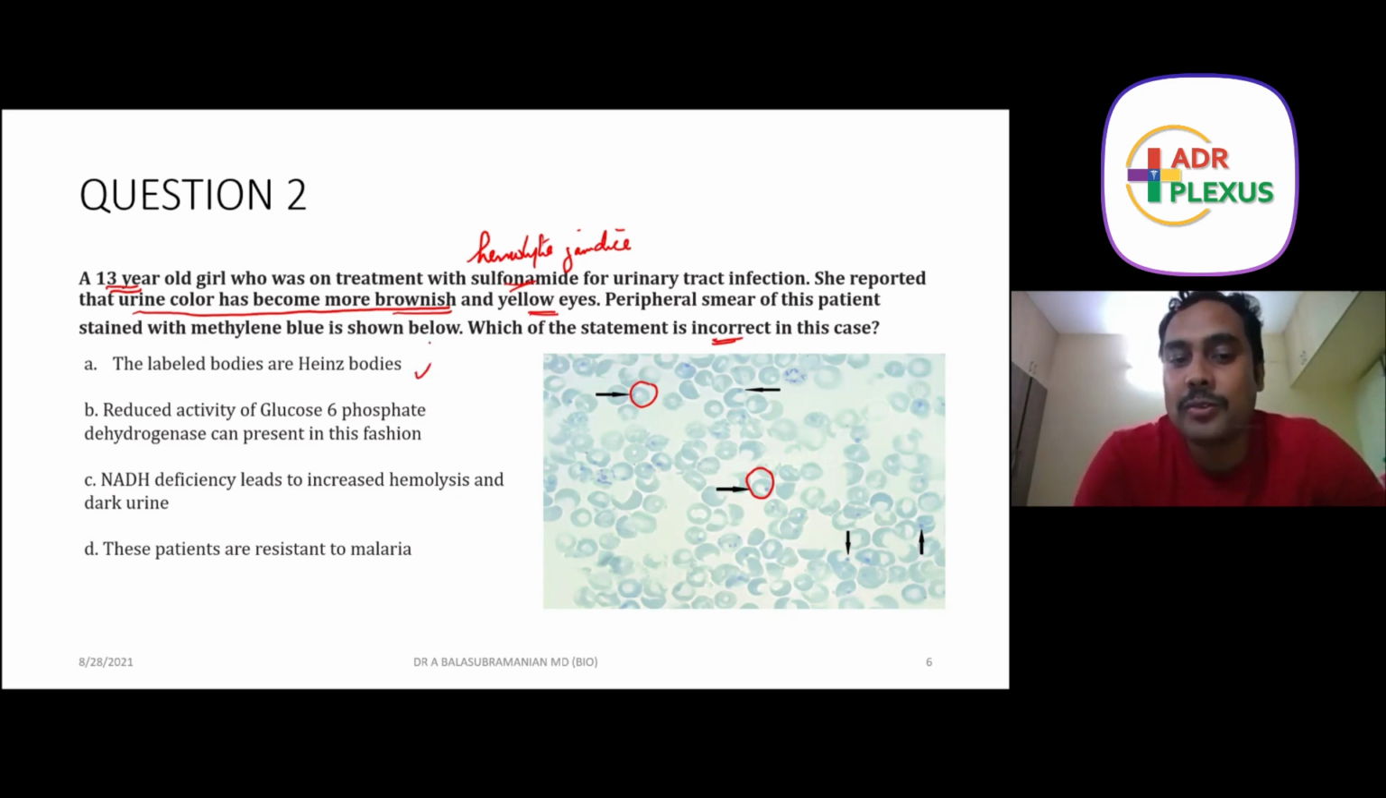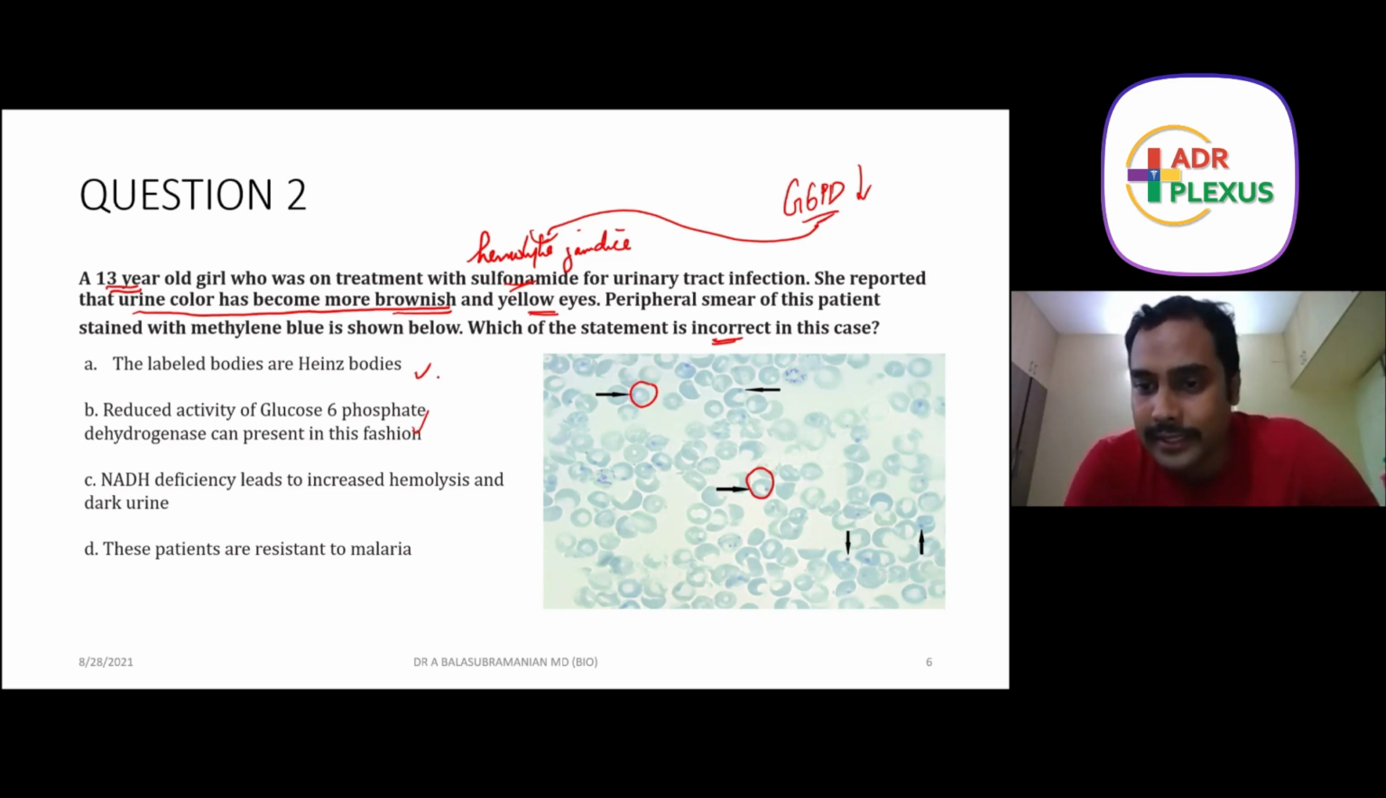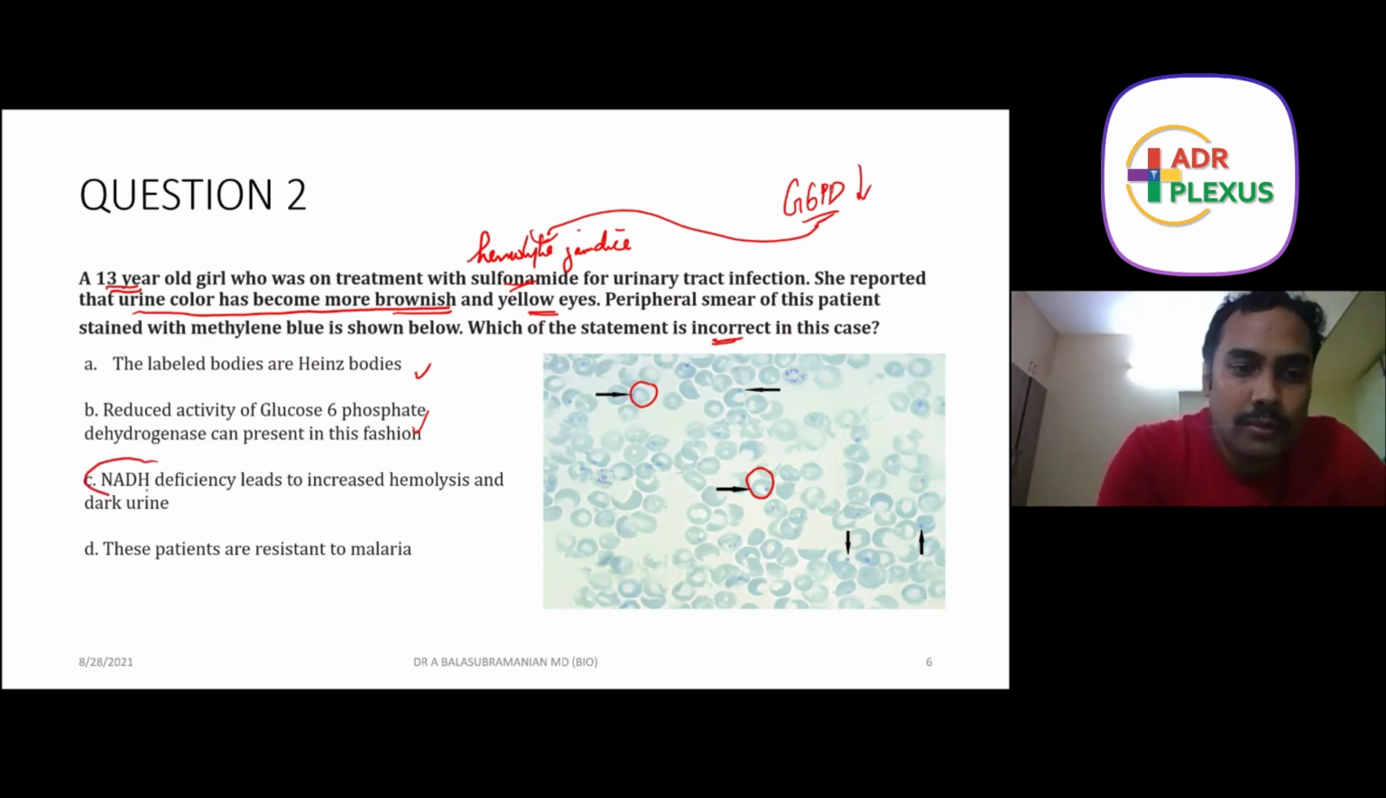Reduced activity of glucose 6-phosphate dehydrogenase can present in this fashion. The question is, can G6PD deficiency present like this? Of course, G6PD deficiency causes hemolysis. You all know that, so this is also correct. NADH deficiency leads to increased hemolysis and dark urine. At the outset, everything looks very familiar: increased hemolysis, dark urine, everything I have. So this also looks good. But there is a knack here. The problem is it's not NADH. G6PD has a pathology which is associated with NADPH.